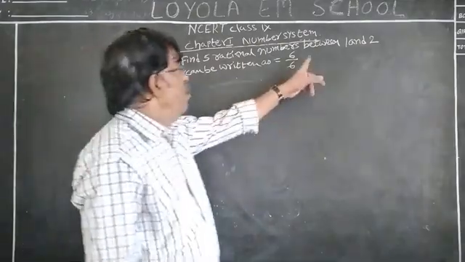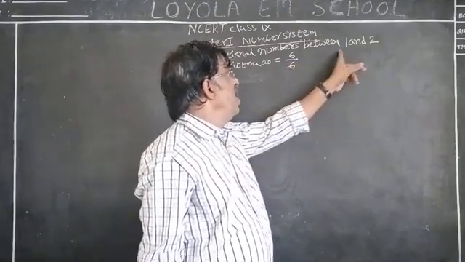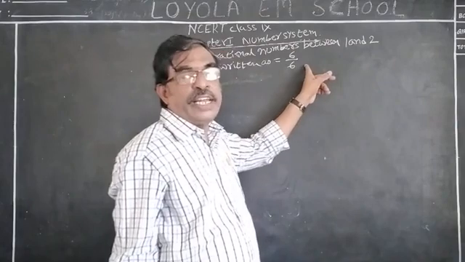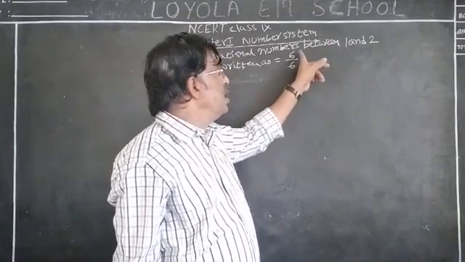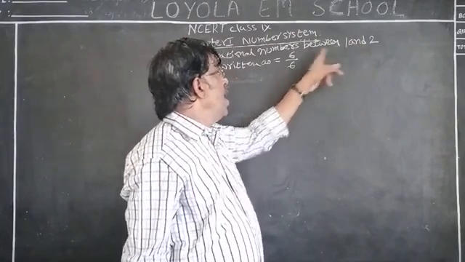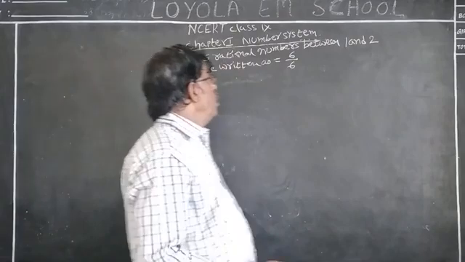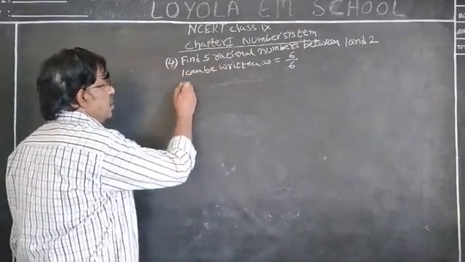Why? We must get the same denominator, 6, for 1 and 2. That is the reason we consider it like this. 6 by 6 is equal to 1. Next, 12 by 6 is equal to 2. The value does not change.